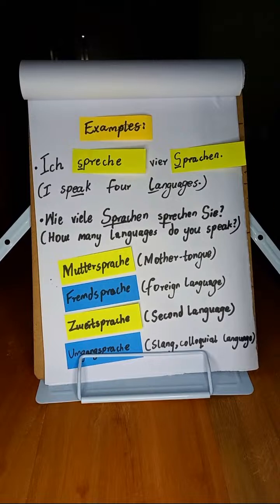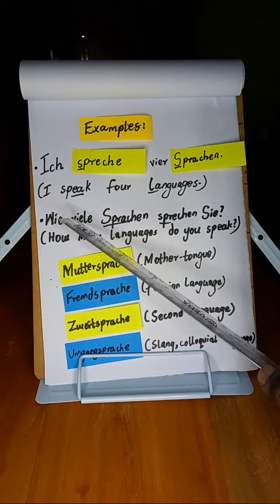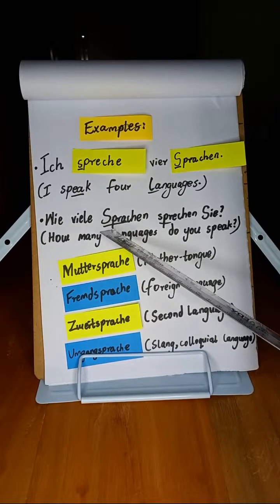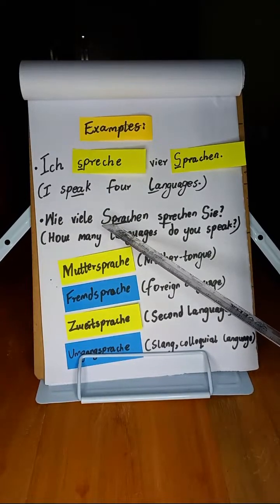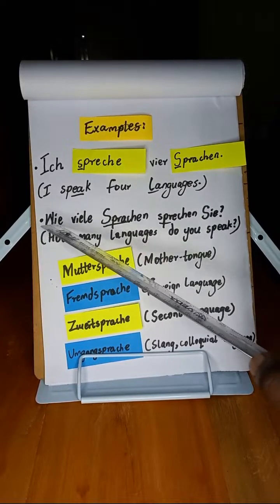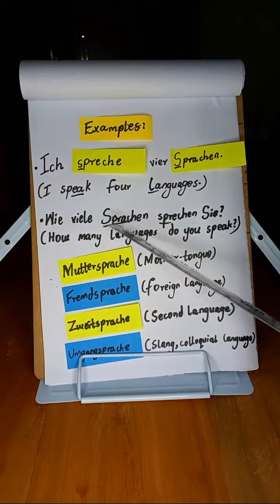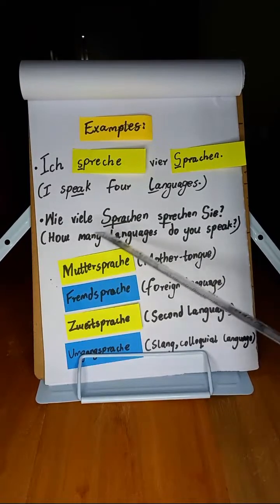Maybe you want to ask somebody how many languages they speak. You would ask with wie viele: Wie viele Sprachen? Now you're noticing that this one must always be in capital. If you begin with a small s, it will be wrong. So, wie viele Sprachen? That is, how many languages?